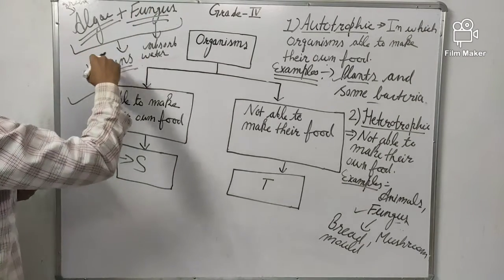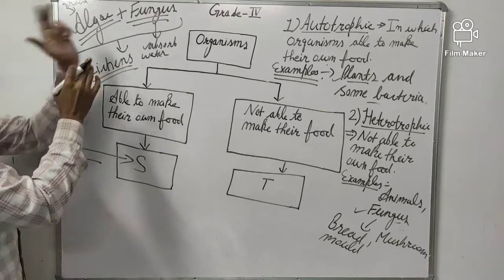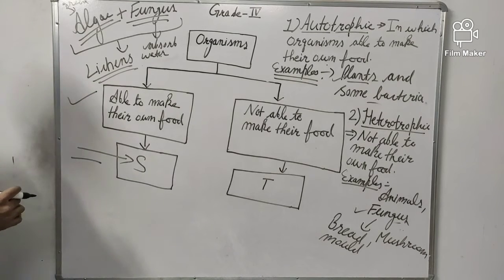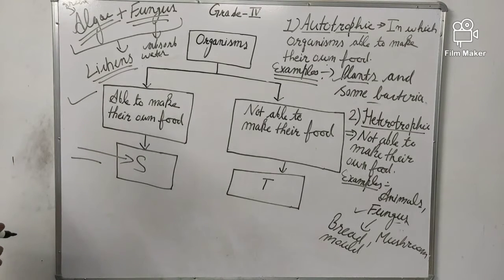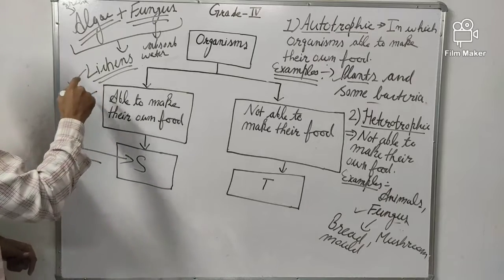And how does fungus help alga? Alga lives on the surface of fungus. Such association is called symbiosis. Symbiosis is such a type of association in which two organisms are mutually benefited. One helps the second, the second helps the first. An example of such symbiosis is lichens or lichen.